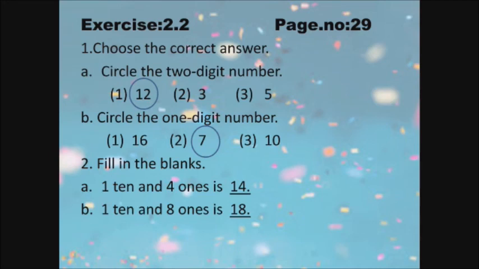Next, fill in the blanks. A: 1 ten and 4 ones is 14. 1, 4, 14. B: 1 ten and 8 ones is 18. 1, 8, 18. So copy down these answers in your textbook.